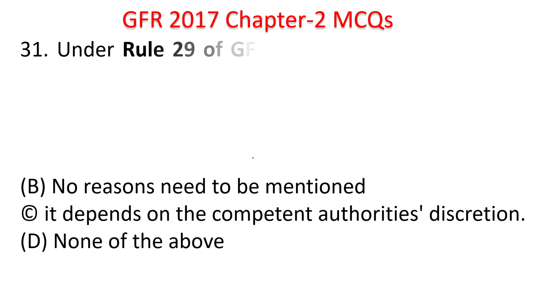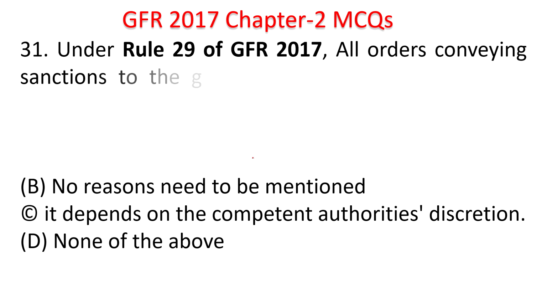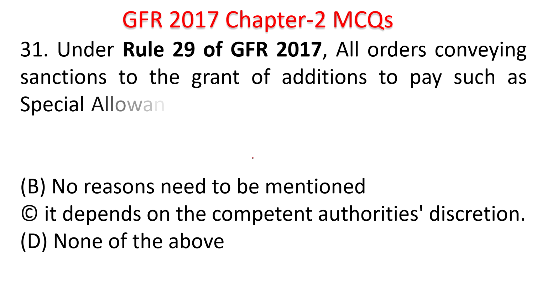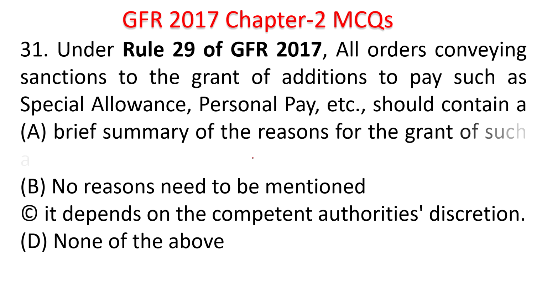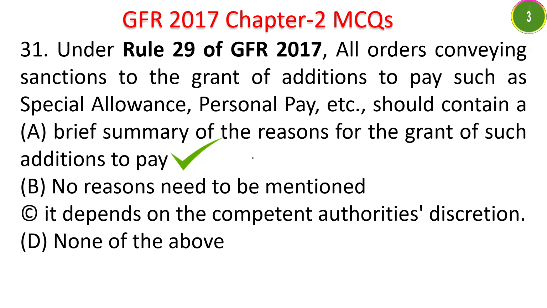Next question. Under Rule 29 of GFR 2017, all orders conveying sanctions to the grant of additions to the pay such as special allowance, personal pay should contain dash. The brief summary of the reasons for grant of such additions to pay. No reasons to be mentioned. It depends on the competent authority's discretion. None of the above. Time starts now. The answer is a brief summary of the reasons for such a grant of addition to the pay should be mentioned in the orders, such as special pay and personal pay.